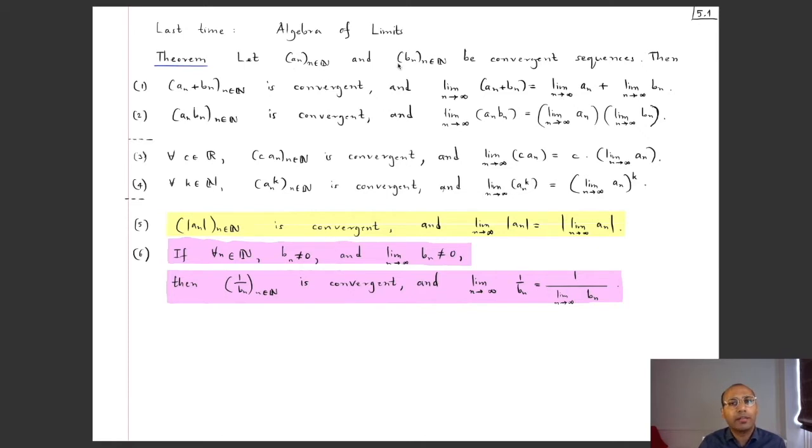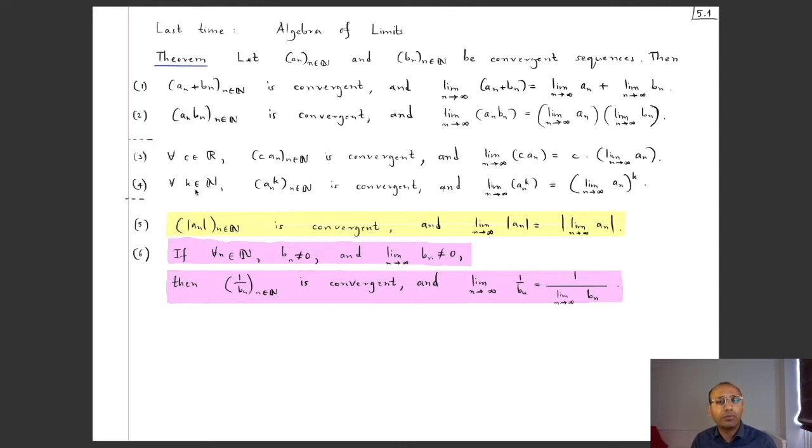And if you take the term-wise product of these two sequences, that new sequence is also convergent and the limit is the product of the limits. And then using this statement 2, we derived two more corollaries, namely that if you scale a convergent sequence by a fixed real number, then that new sequence is also convergent and the limit is the scaled limit by the same number.